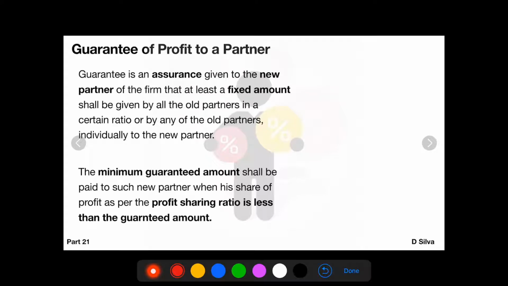Students, today we are going to discuss the topic guarantee of profit to a partner. This is another subtopic under the second chapter itself.